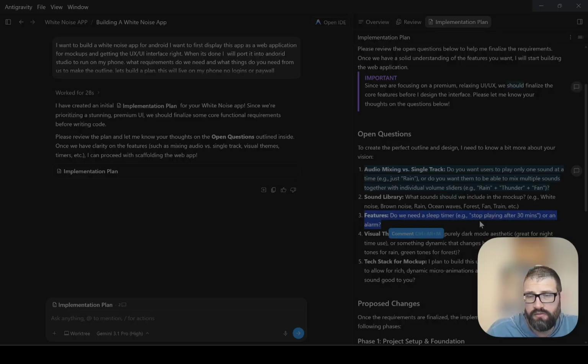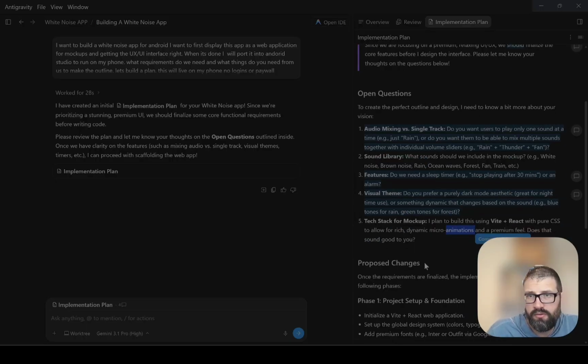Do we need a sleep timer to stop playing? No. Prefer purely dark aesthetics for night, or something dynamic? Minimalistic with a dark theme. Plan to build with Vite, React, and pure CSS. Does that sound good? Sounds good.